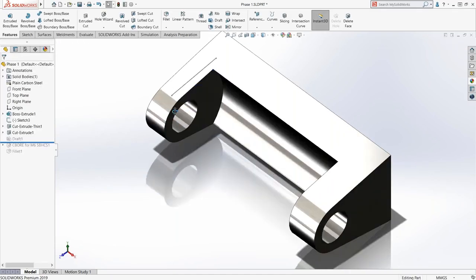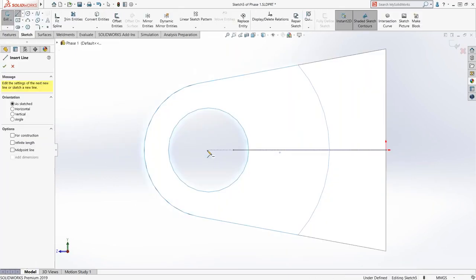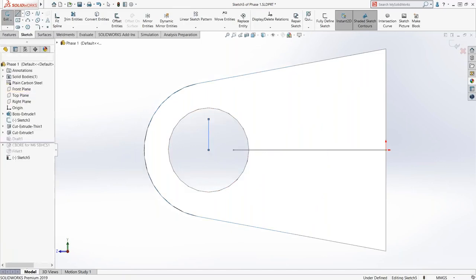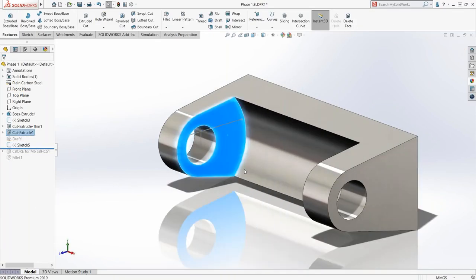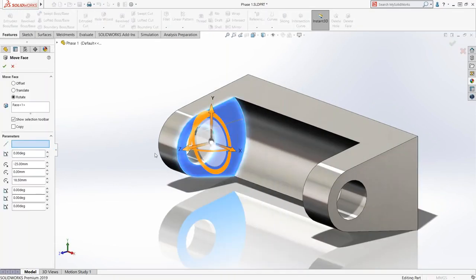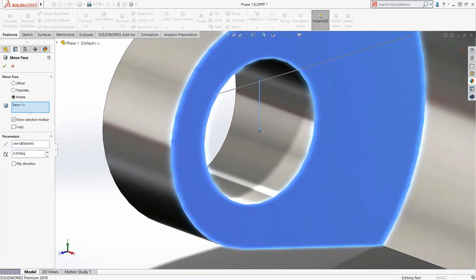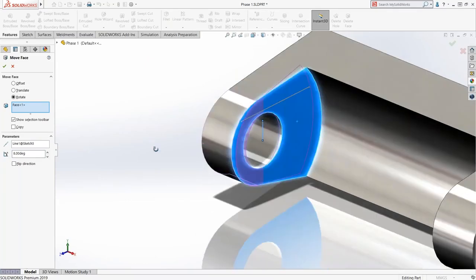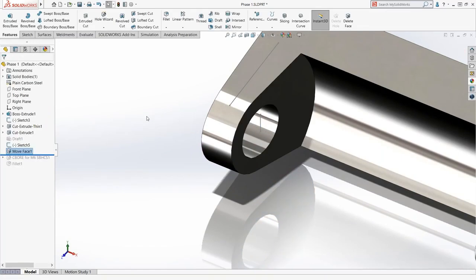Probably a little bit better approach is to sketch on this face here and then draw in a line from here up. This is going to be the axis that I move and rotate that face about. So we'll do it again, move face. For direction, I'm going to choose this line that I created. This is the axis I want to rotate about, and this is going to be 8 degrees of rotation. Make sure I'm going in the right direction. I am not. We'll flip the direction of that, and that rotates that face out.